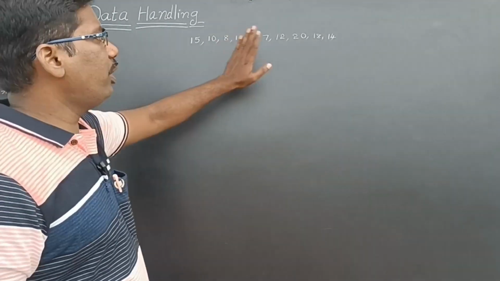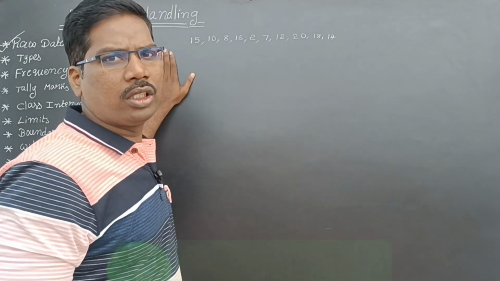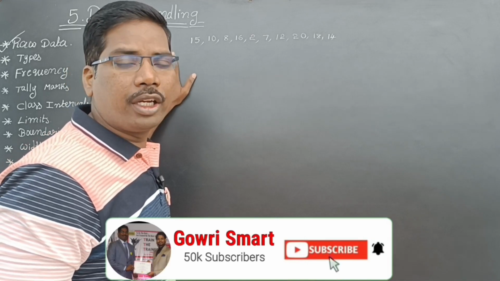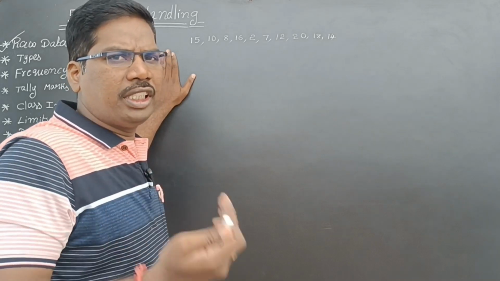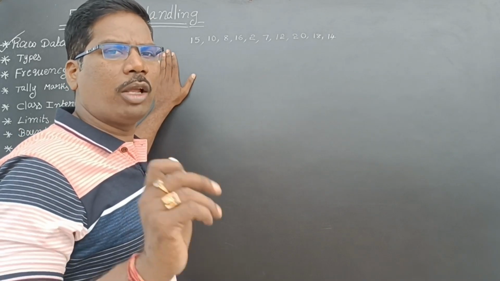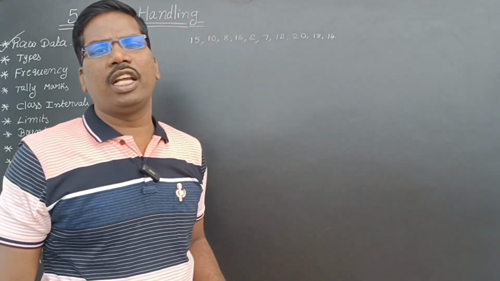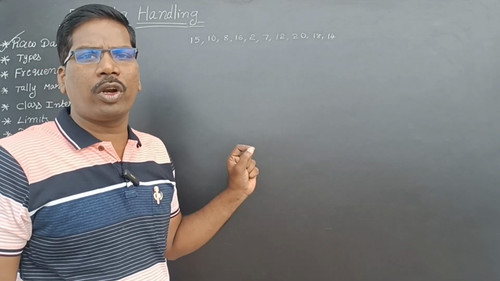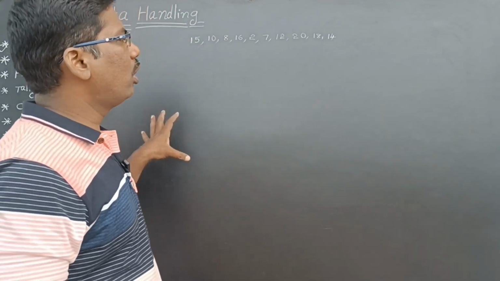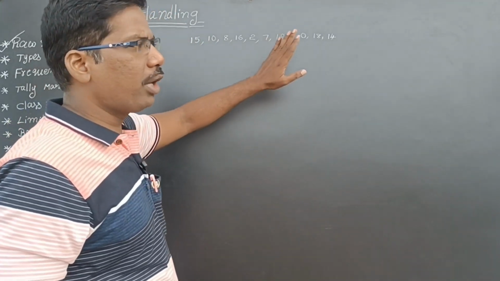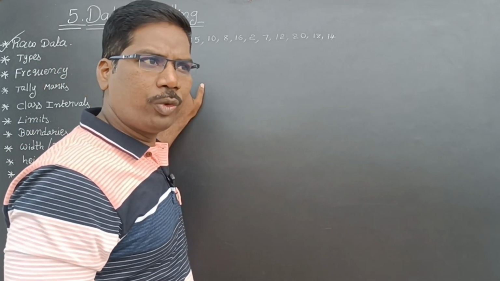These observations I am keeping like this, not in a proper order. This is called ungrouped data. For representation purposes, data is again of 2 types. Whatever collection of observations we are not arranging in a proper order, we are taking as it is, that is called ungrouped data, because we are not grouping anything.